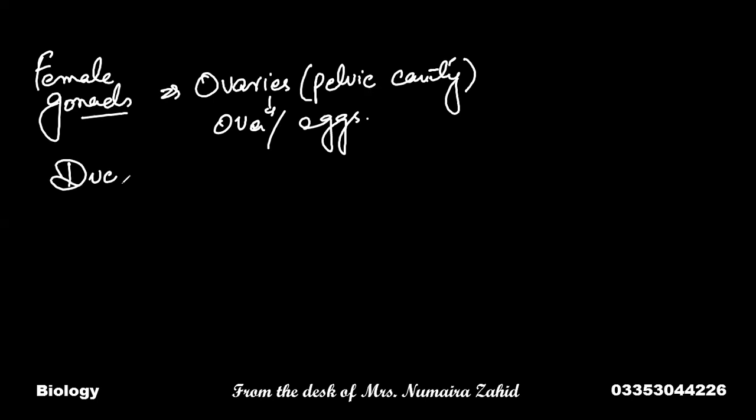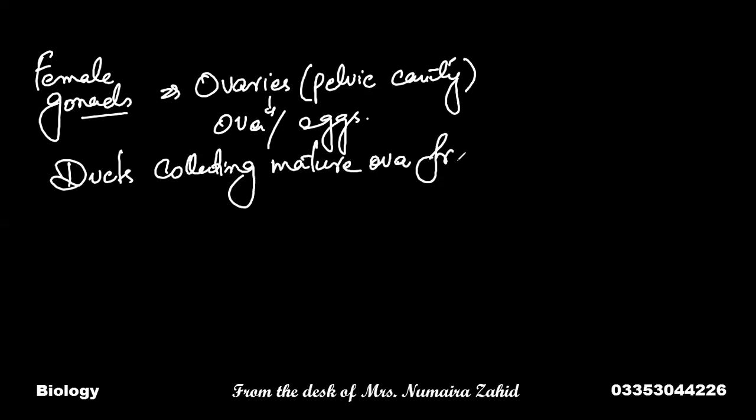The ducts collecting mature ova from the ovary are called fallopian tubes, which are present on both sides.